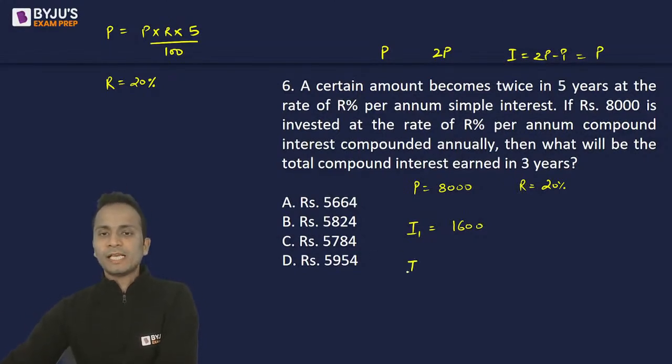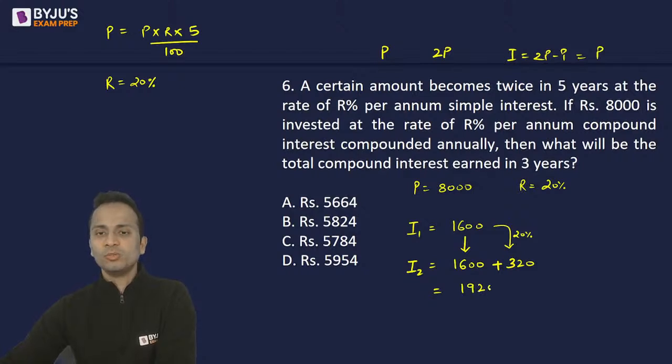Now second year's interest. Now in compound interest, to find out the interest of next year, what you can do is you can copy the interest of previous year. Every time you can do that. Copy the interest of previous year and give 20% interest on the interest of previous year. So 20% of 1,600 is 320. So this value comes out to be 1920.